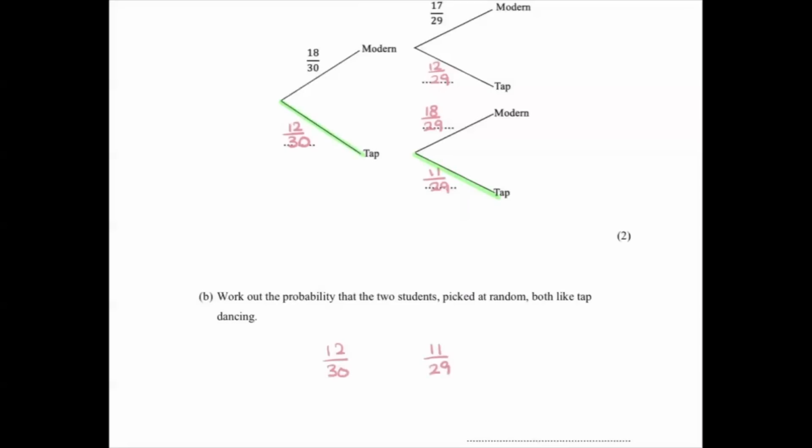You will always multiply when you're in a tree diagram. So you collect up your fractions and then you multiply them. If you were to do it separately, you would end up with this. That's fine. If you did it as fractions into your calculator, you would end up with this, which is an equivalent and is also correct.